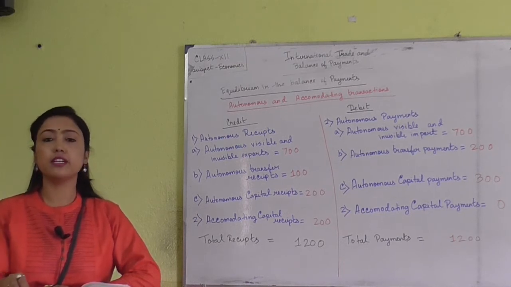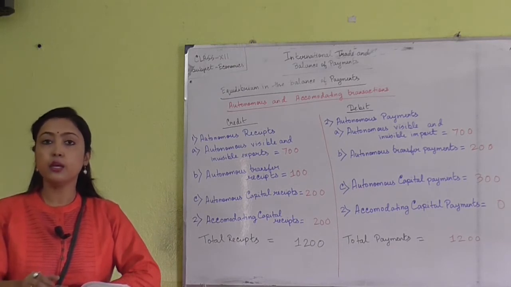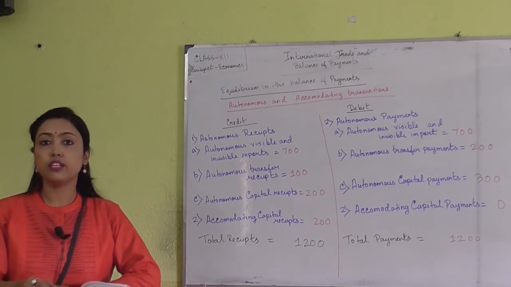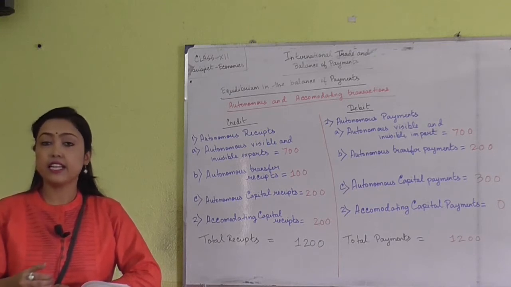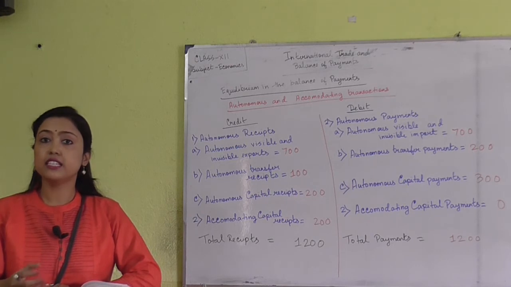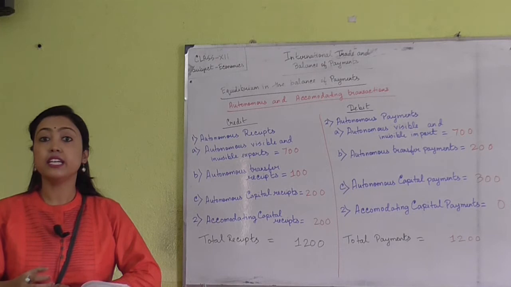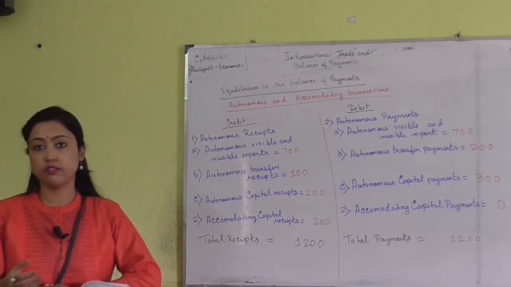Now the balance of payment consists of two sides, the debit and the credit side, and the transaction is made between a debtor and a creditor. According to the rules of the double entry system of accounting, whenever there is a decrease in asset or an increase in liability, that is listed in the credit side of the account, and whenever there is an increase in asset or a decrease in liability, that is listed in the debit side of the account.